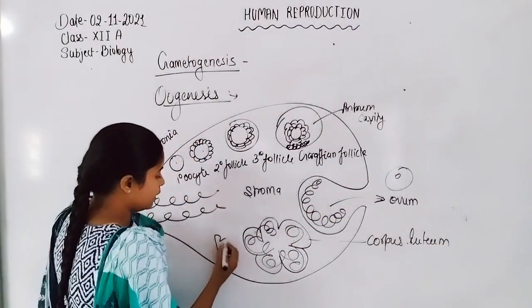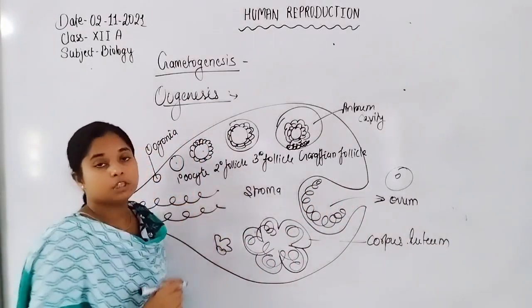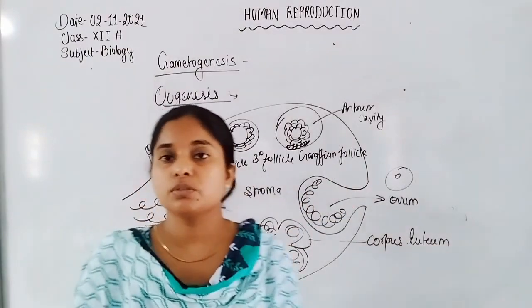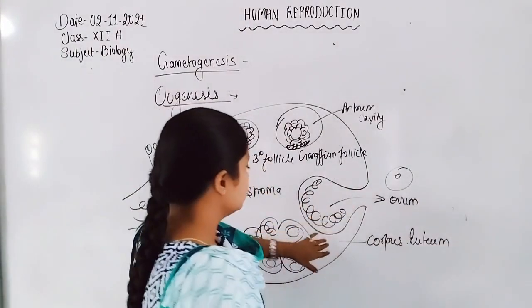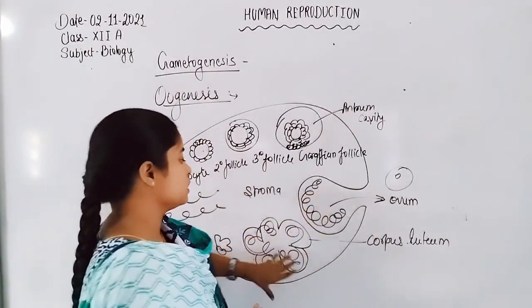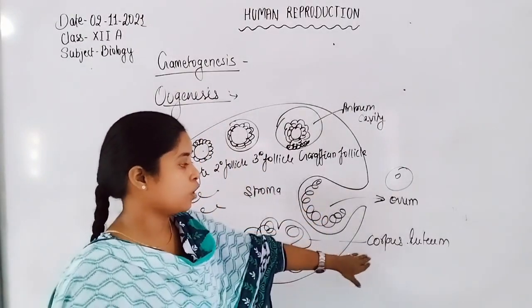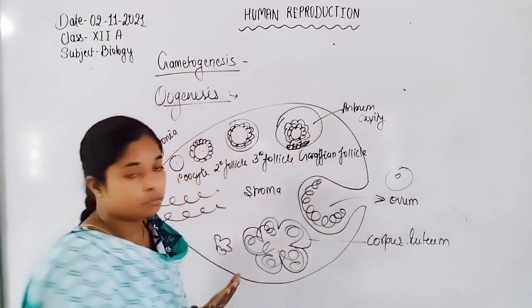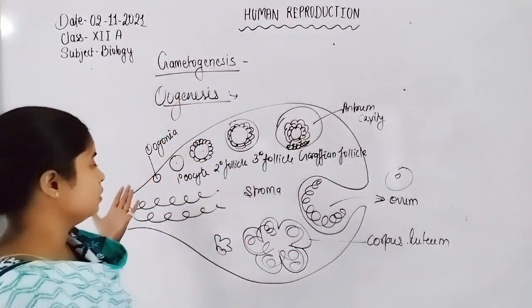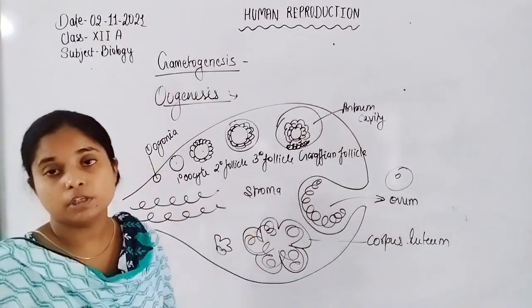And after some time the corpus luteum degenerates and converts into the corpus albicans. Now, after the release of the ovum, the follicular cells undergo maturation to convert into the corpus luteum. How does the hormonal regulation take place for the formation of the ovum?